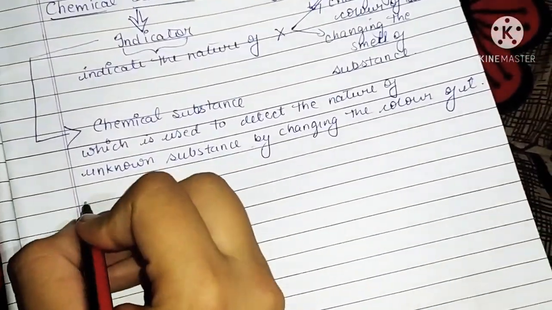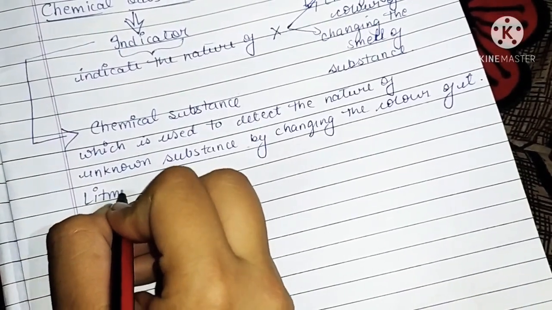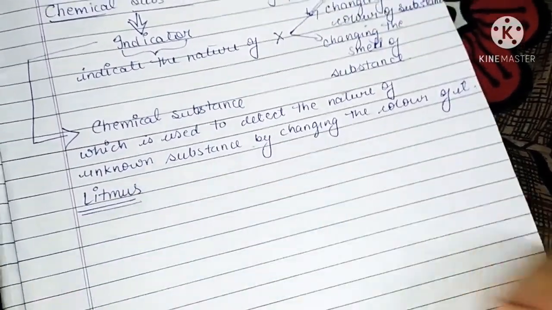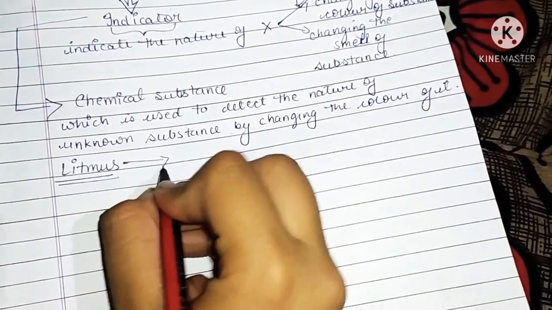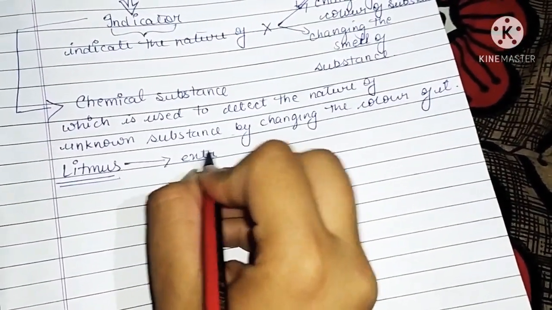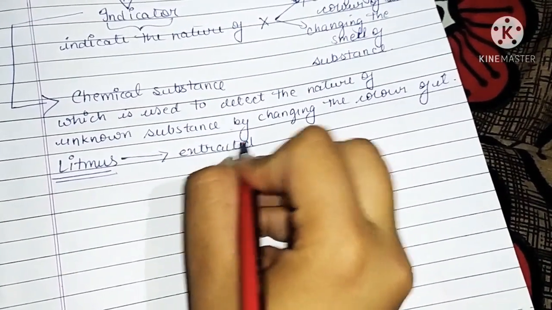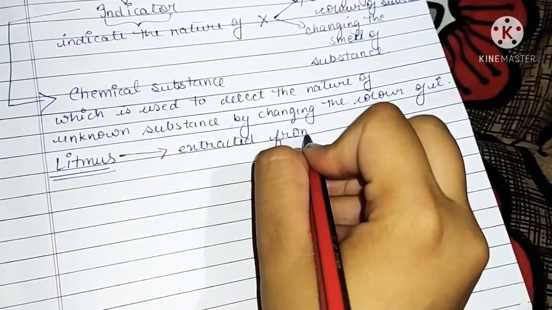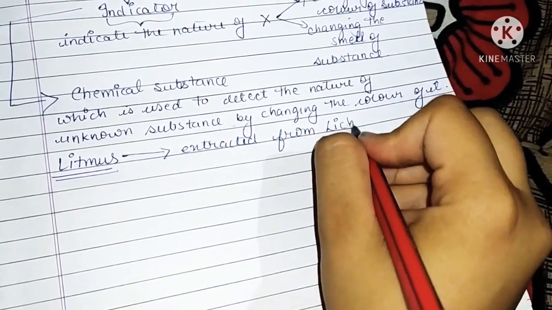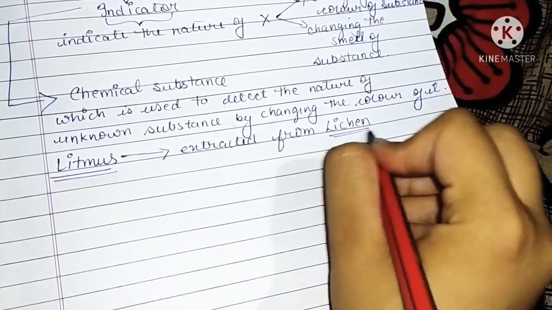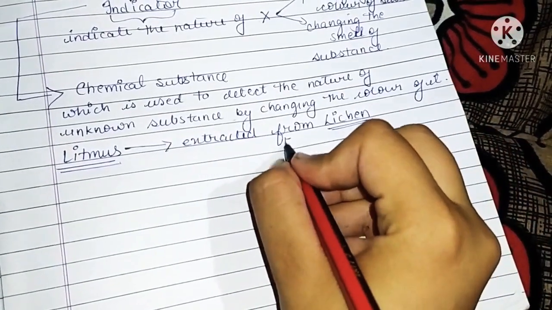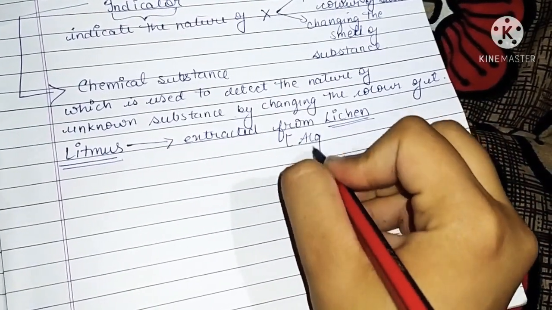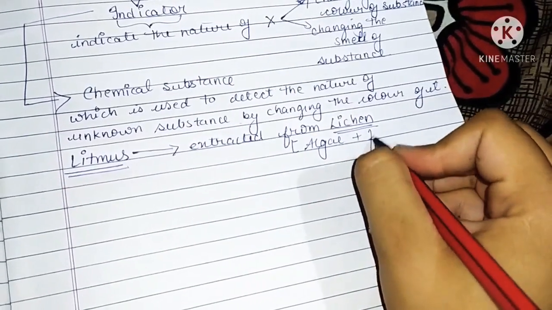The first example is litmus. Litmus is a chemical substance which is extracted, or obtained, from lichen. We have already discussed lichen in our previous chapter, which is the symbiotic relationship between algae and fungi.